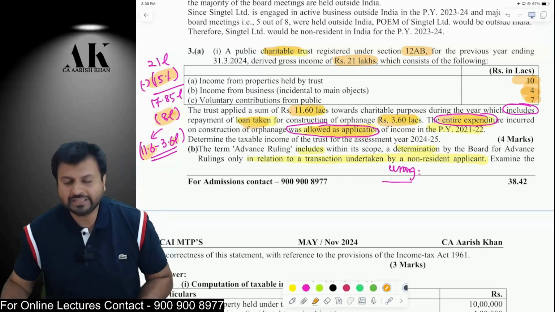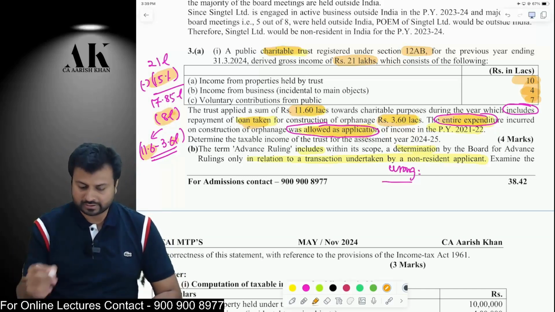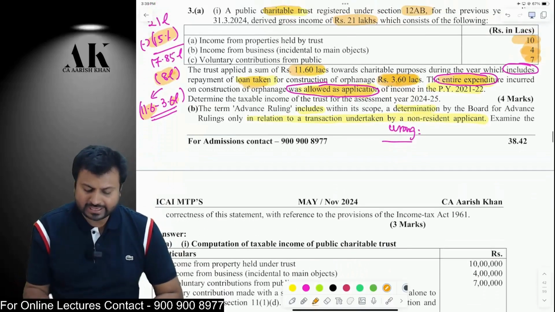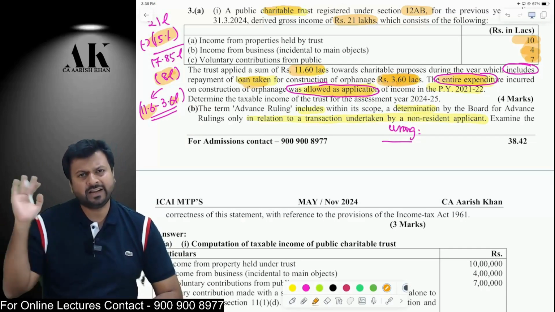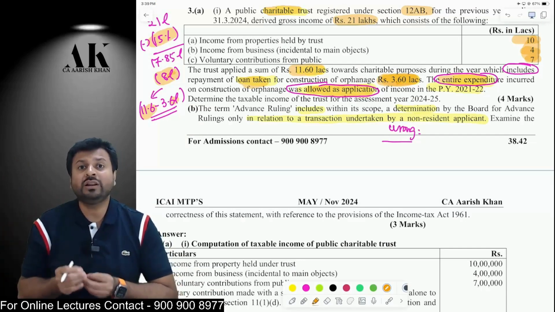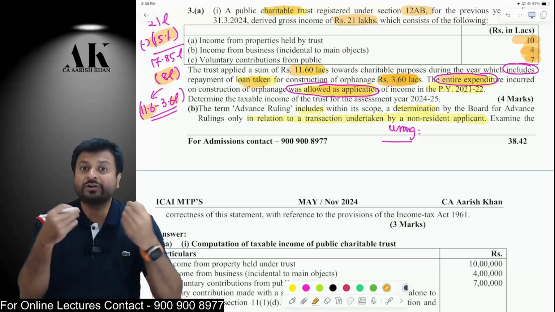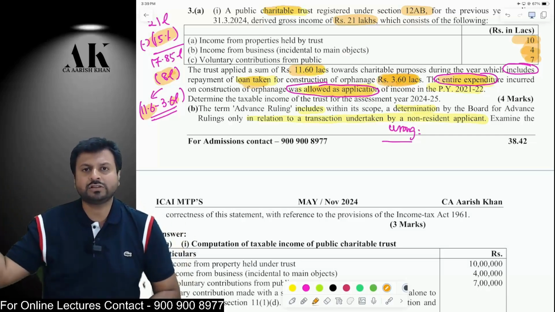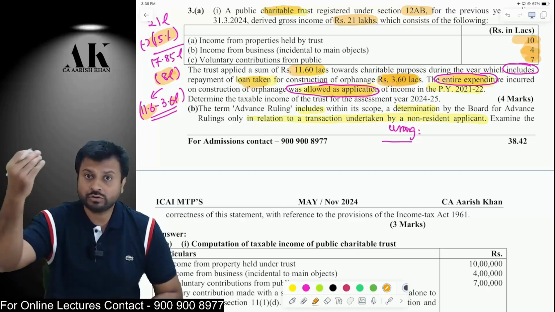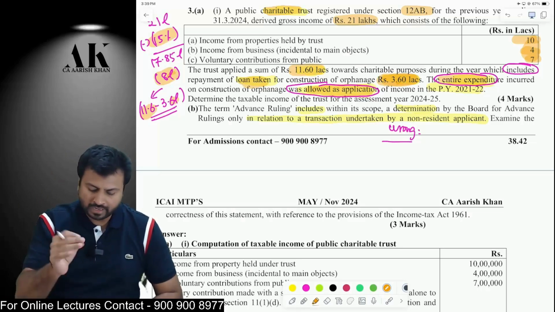So, remove that, and the differential amount will be taxable in the hands of the charitable trust. I hope it is clear. Why is 3.6 lakh not allowed to reduce? Because that is already allowed as deduction in an earlier year. Now, there is a rule of law which says that if you take a loan and incur an expenditure, then it is not allowed. It is only allowed on repayment. But earlier, before 2021, it was not like that. Before 2021, if you took a loan and incurred an expenditure, then that expenditure was also allowed. There was no need to repay that loan. I hope it is clear to all of you.